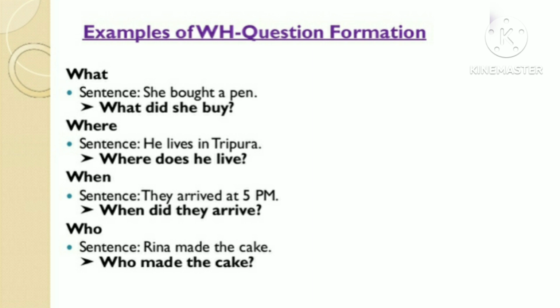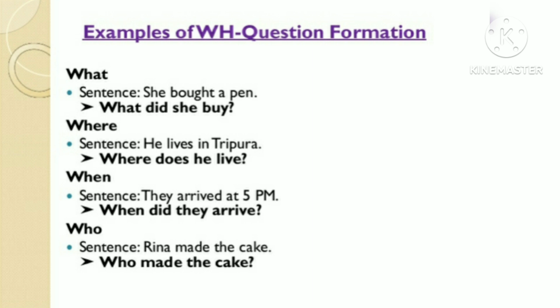Next we have when, which is used to ask about time. In the sentence we have they arrived at 5 p.m. To know the time we ask when did they arrive. Here the answer will be at 5 p.m. Next is who, used to ask about the subject. In the sentence we have Rina made the cake. Here Rina is the person doing the action.